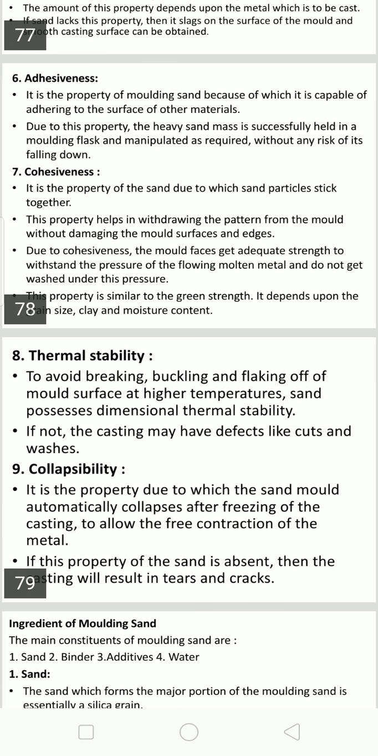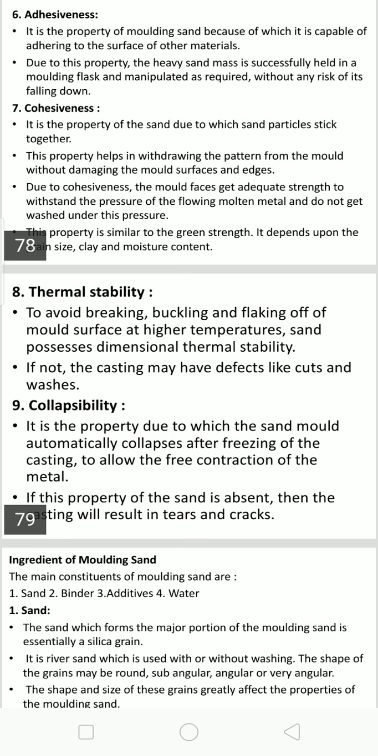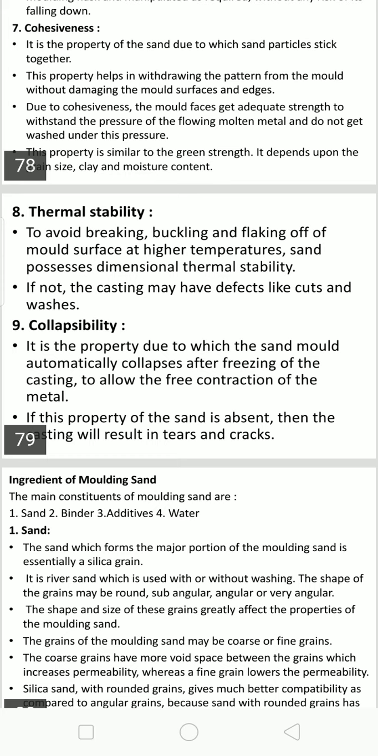Then collapsibility. It is the property due to which the sand mold automatically collapses after freezing or solidification of the casting, to allow the free contraction of the metal. If this property of the sand is absent, then the casting will result in tears and cracks. So all these are very important properties for obtaining a sound casting.